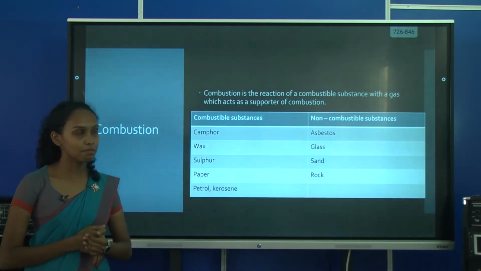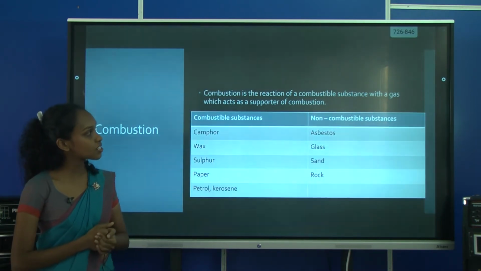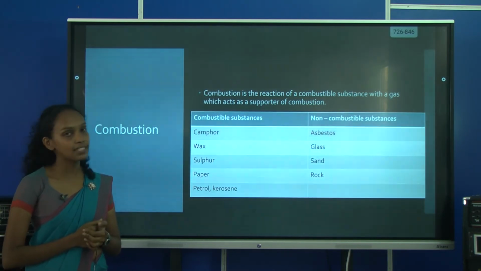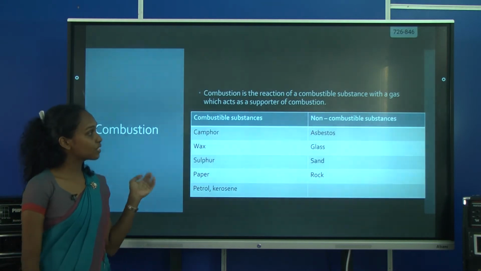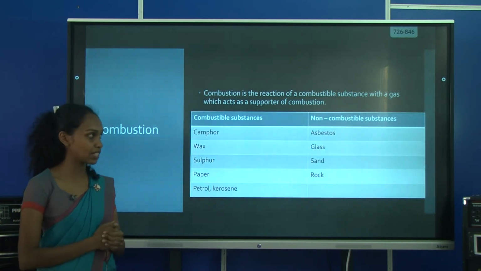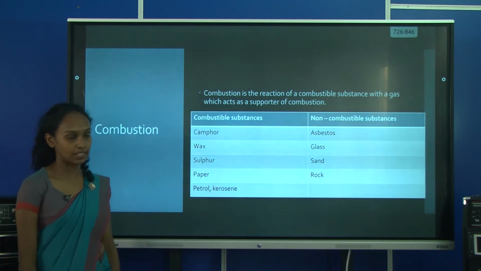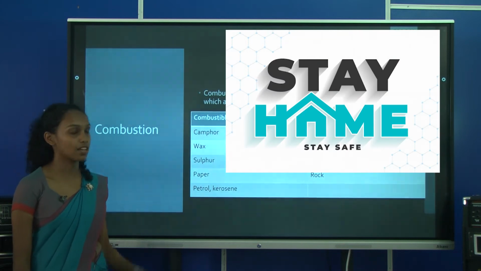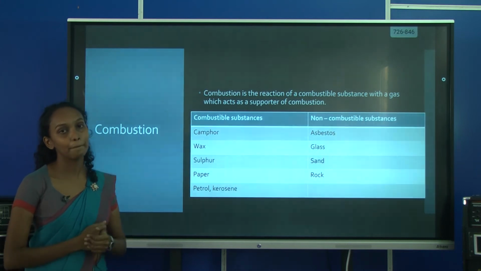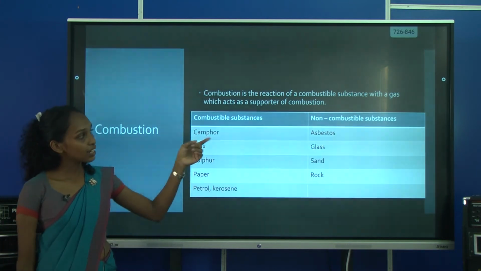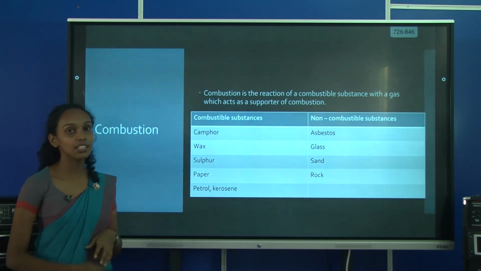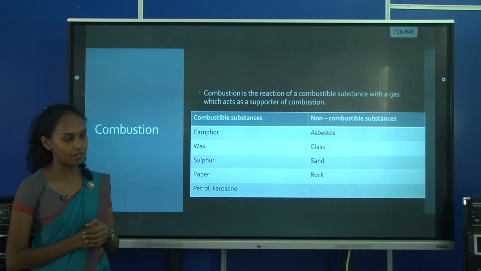Combustion. What is combustion? Combustion is the reaction of a combustible substance with a gas which acts as a supporter of combustion. So first of all, we should know what are the combustible substances and what are the non-combustible substances. Here are some examples of combustible substances: camphor, wax, sulfur, paper, petrol and kerosene. Non-combustible substances. What are non-combustible substances? Asbestos, glass, sand and rock.